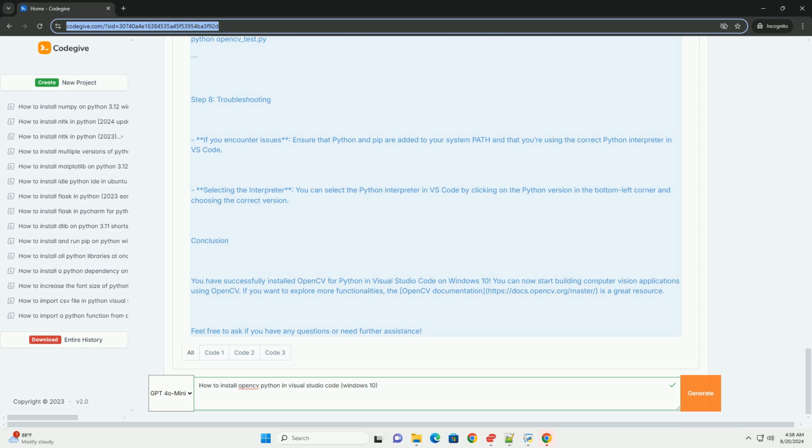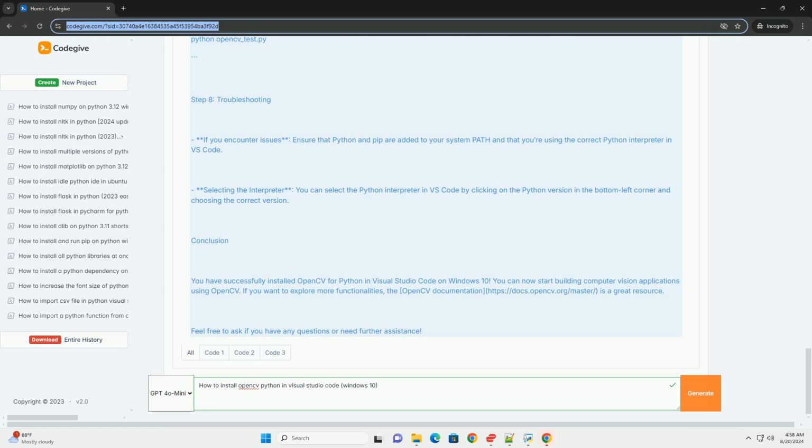Step 8. Troubleshooting. If you encounter issues, ensure that Python and pip are added to your system PATH and that you are using the correct Python interpreter in VS Code. Selecting the interpreter. You can select the Python interpreter in VS Code by clicking on the Python version in the bottom left corner and choosing the correct version.